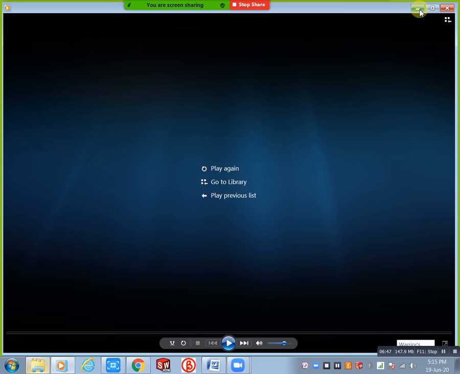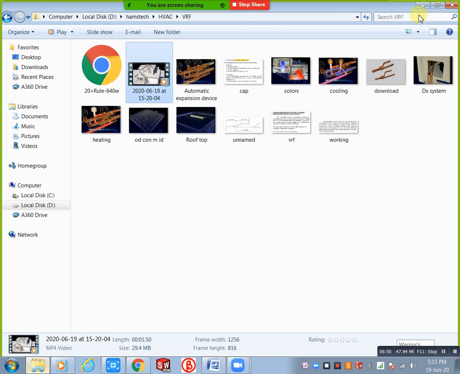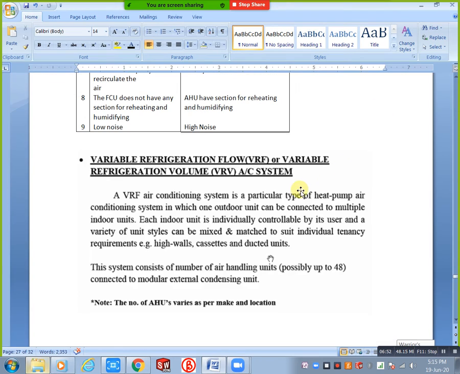Okay. Now observe, totally in VRF we have 3 systems: cooling system, heat pump system, and heat recovery system. With the cooling system we can provide only cooling. Next, with the heat pump system we can provide heating and cooling, but at a time we can provide only one. Both are not possible at the same time. With the heat recovery system we can provide both at a time. That is applicable.